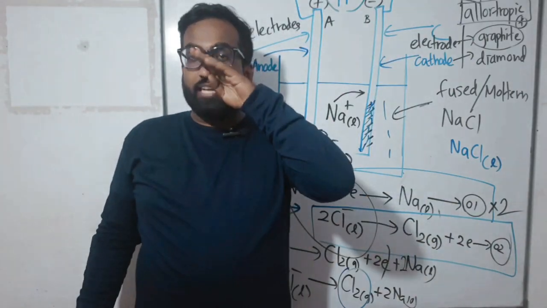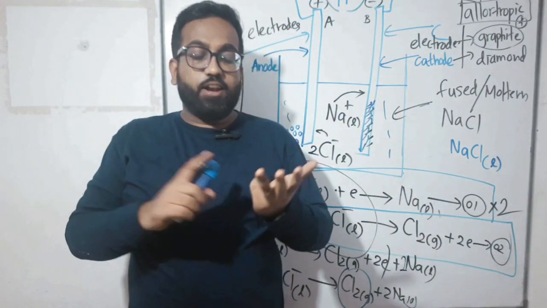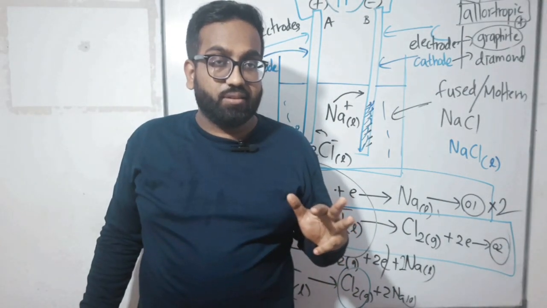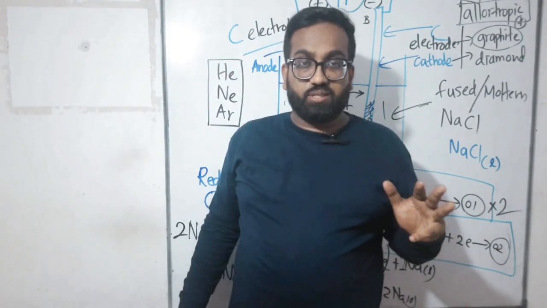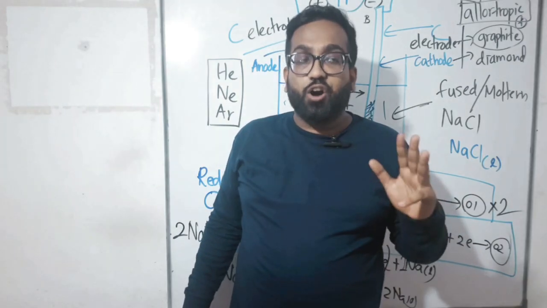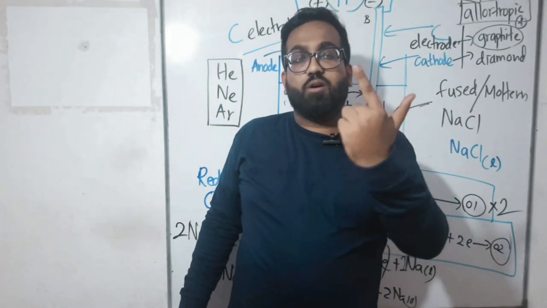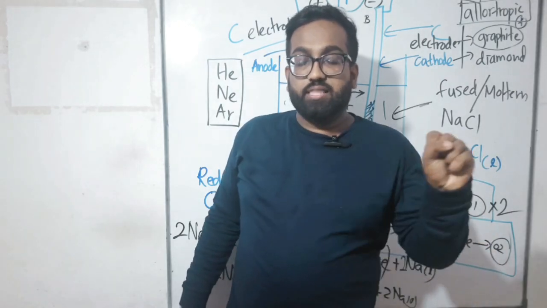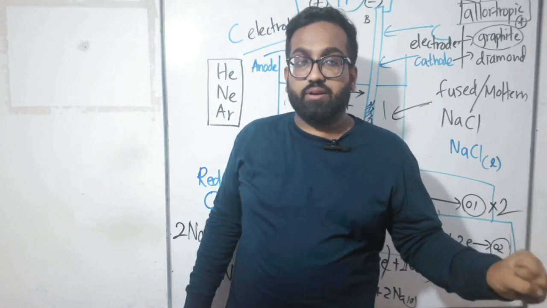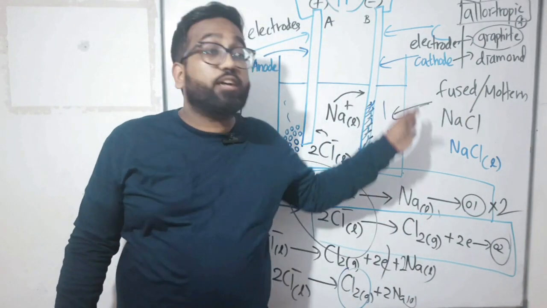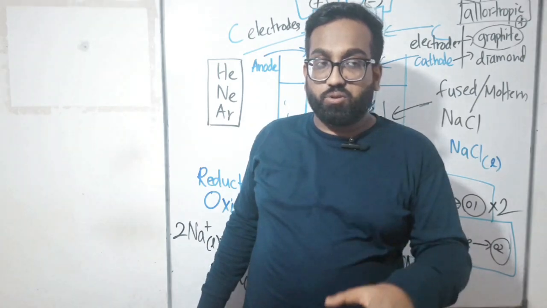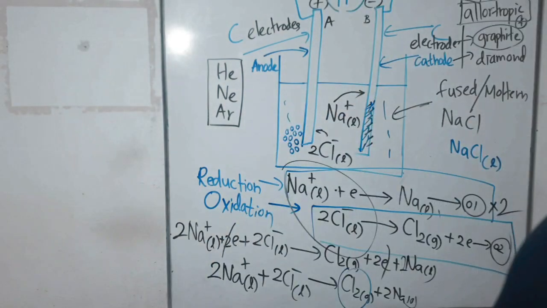Four words, please repeat with me. What do you mean by reduction? Reduction: obtaining electrons. Oxidation: releasing electrons. Anode: the place where oxidation happens is known as the anode. Place means the electrode, right? The place where reduction happens is known as the cathode. Very good.